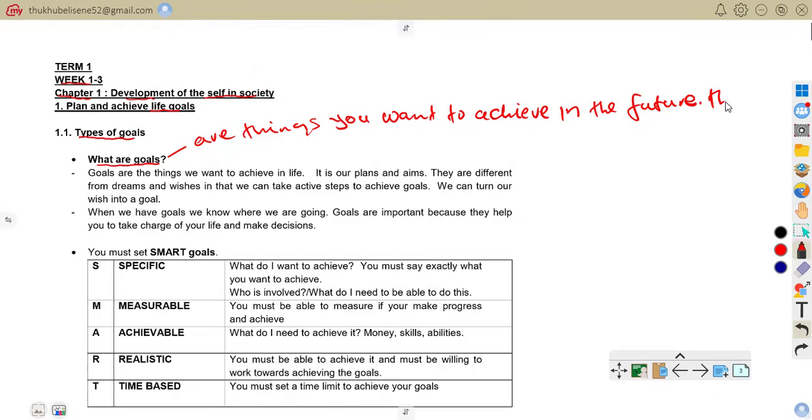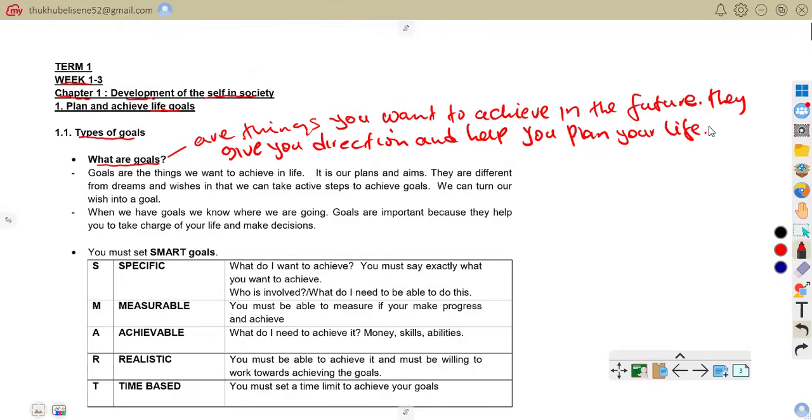They give you direction and help you plan your life.